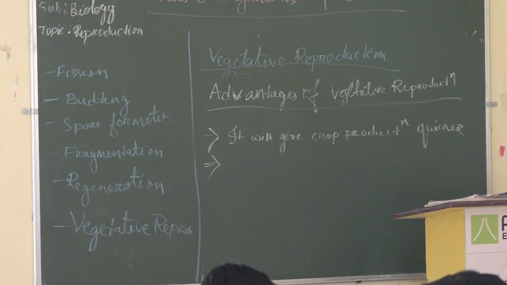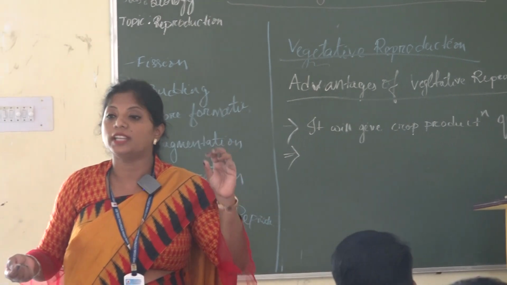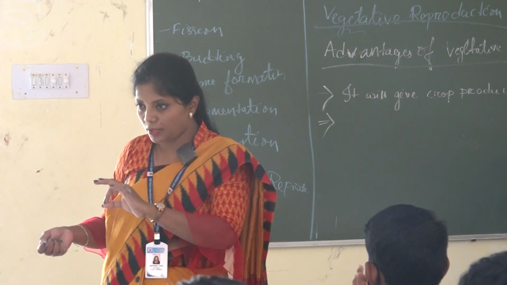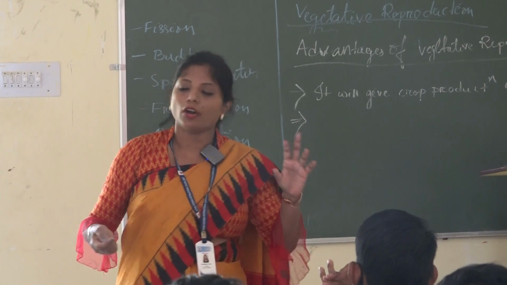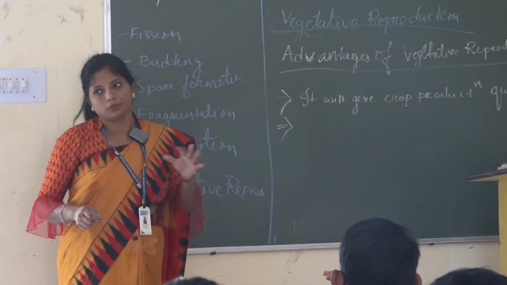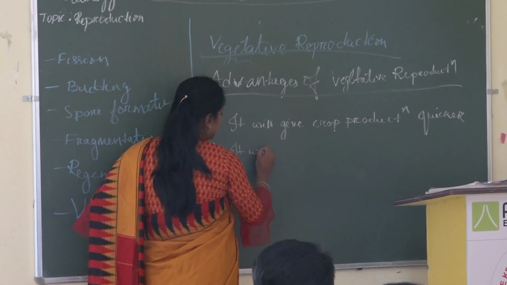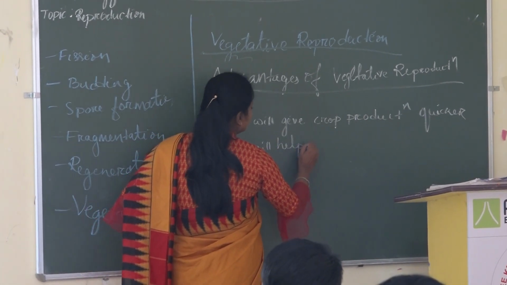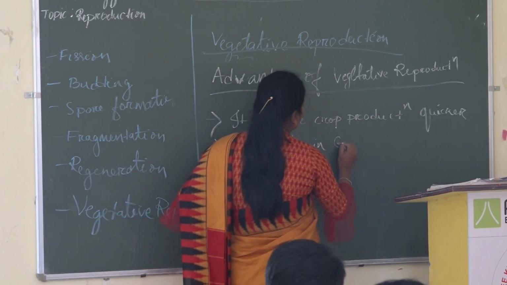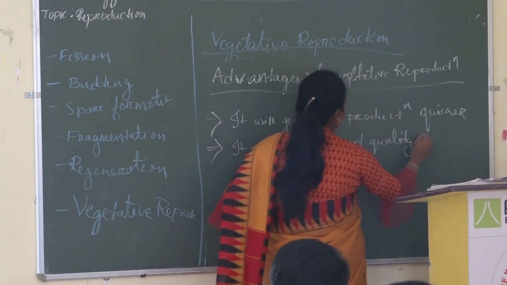So this type of plant I want in the next generation. If I go for the natural seed cropping method, then it is not possible to get it. To get the same copy of the hybrid, pest resistant plant, we follow vegetative reproduction. So it will help in getting good quality plants in the next generation.